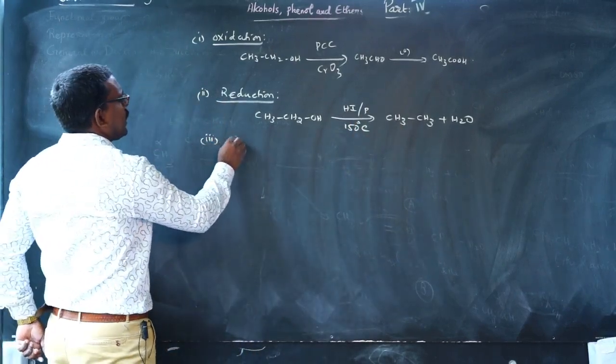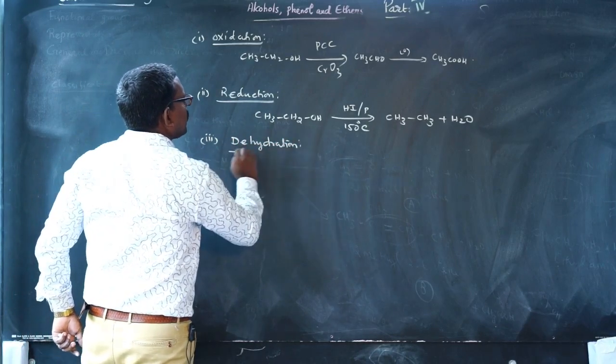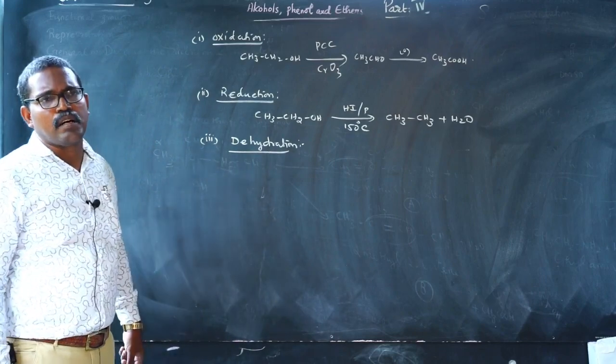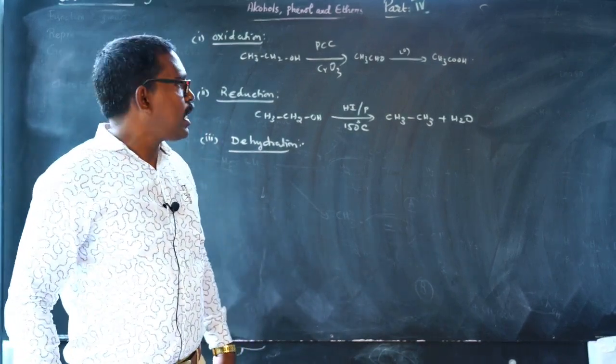The third reaction is dehydration. Dehydration is an important reaction in the case of these alcohols. We already discussed some dehydration processes.